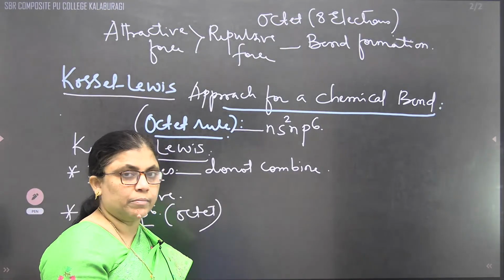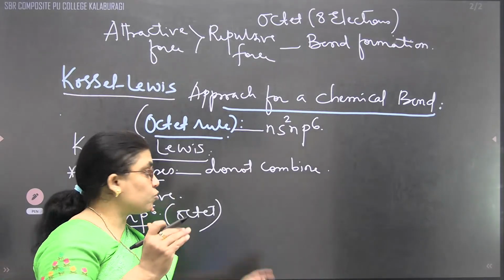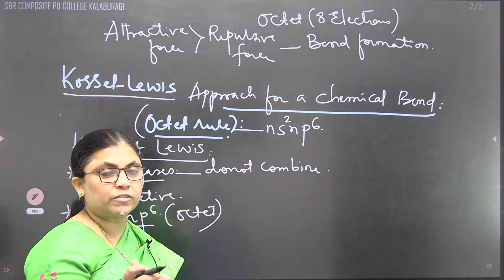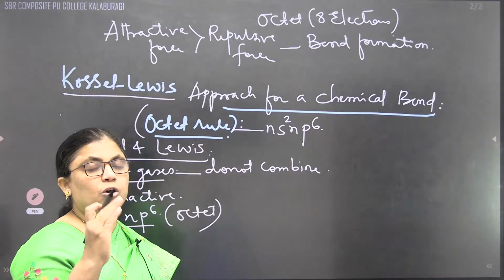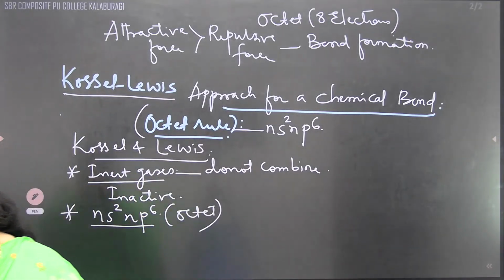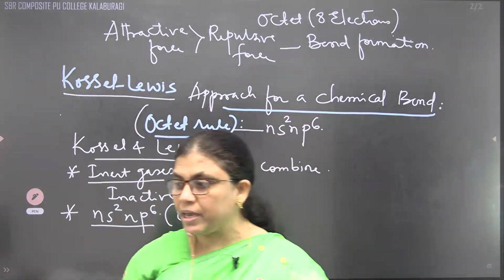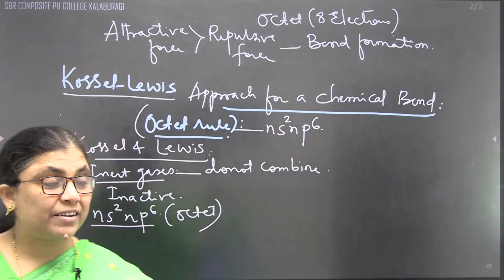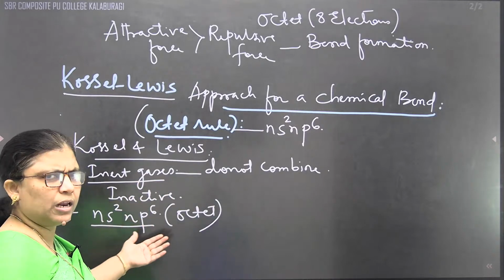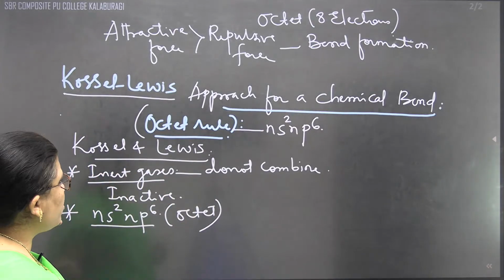And any element which has the electronic configuration equal to noble gases, it means that they are obeying the octet rule. What does it mean, children? It means that they are obeying the octet rule. Correct? When they are obeying the octet rule, what does it signify? As we said over here, this is the reason, already we said at the time of bond formation also.